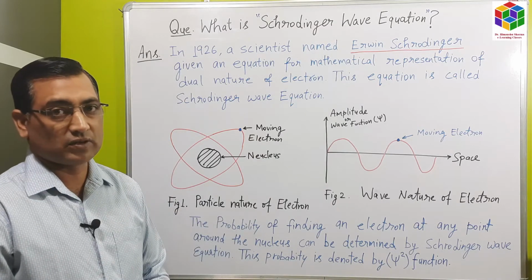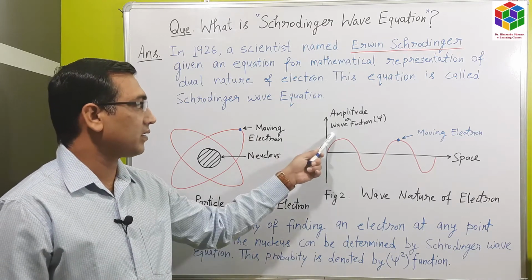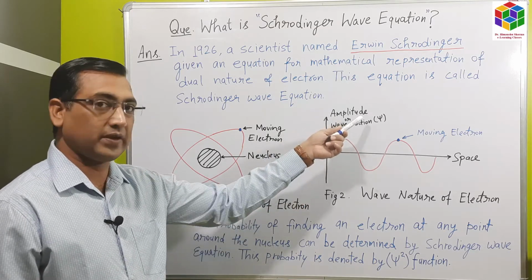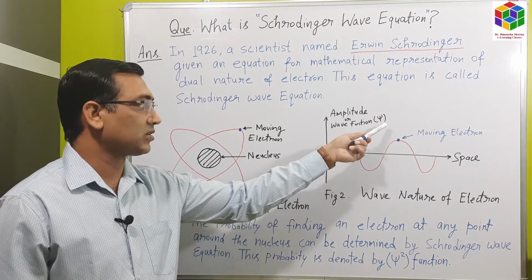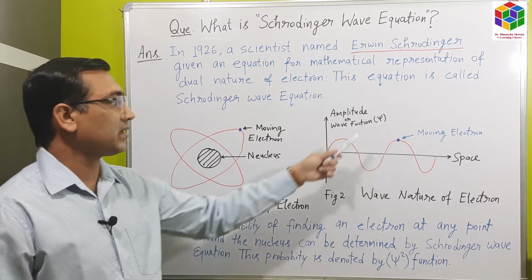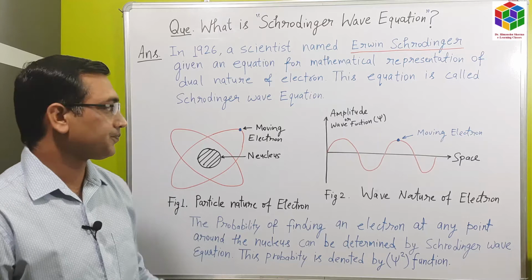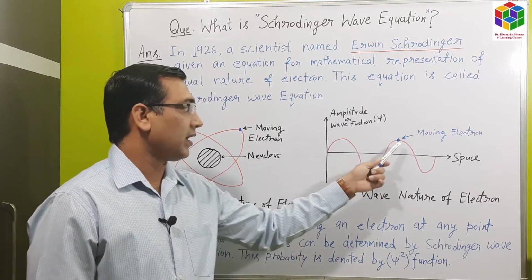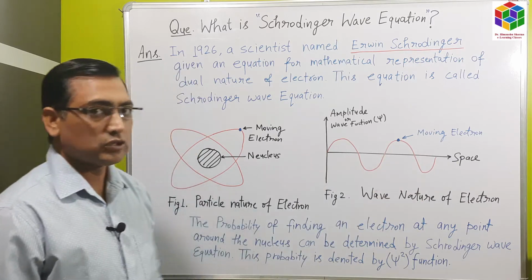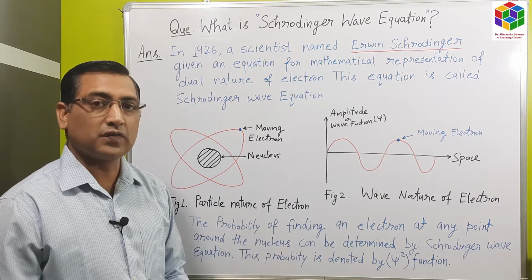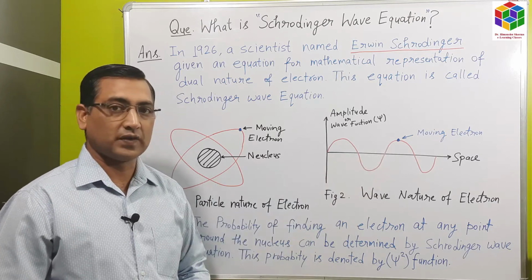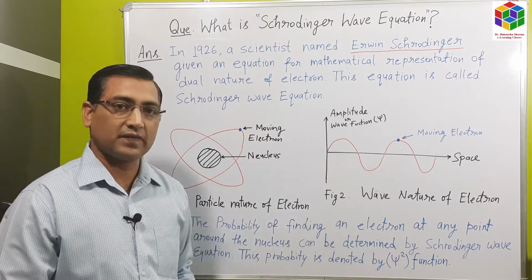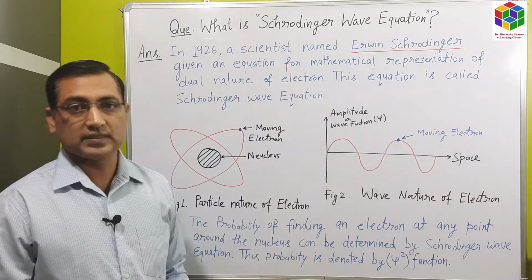Psi is denoted for the wave function. Here we have taken psi on the y-axis; it is also known as amplitude or wave function. It is denoted by this Greek alphabet called psi. Here you can see a wave form or wave shape, and one electron is moving in it. So how do we determine its energy and its position? To determine the energy and position of a moving electron inside a wave, the Schrodinger wave equation is used.